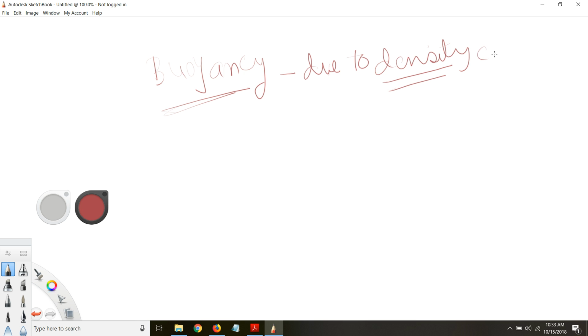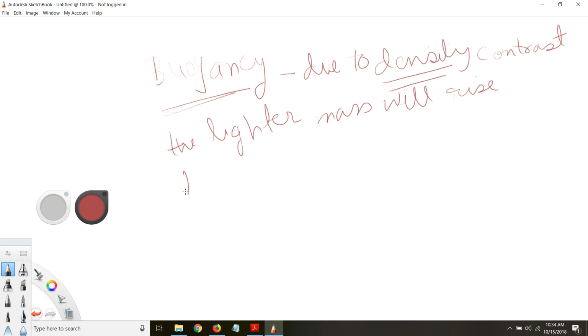So this is a very important term, density contrast. The lighter mass will rise towards the